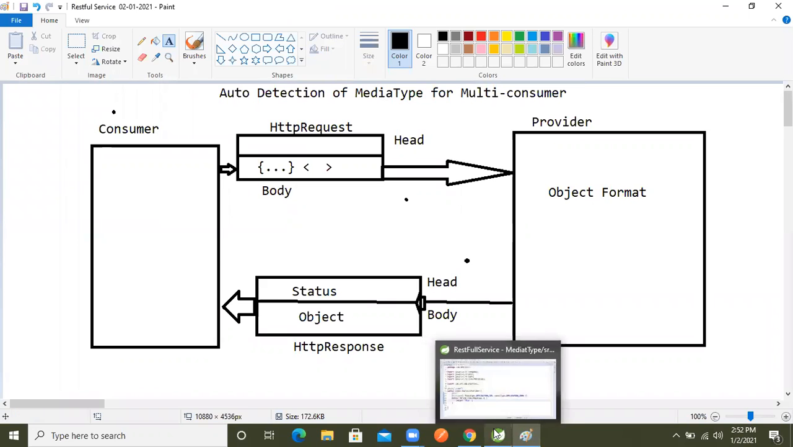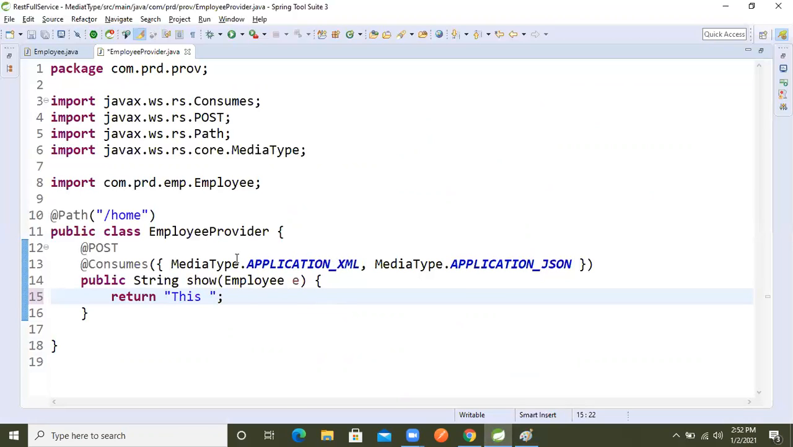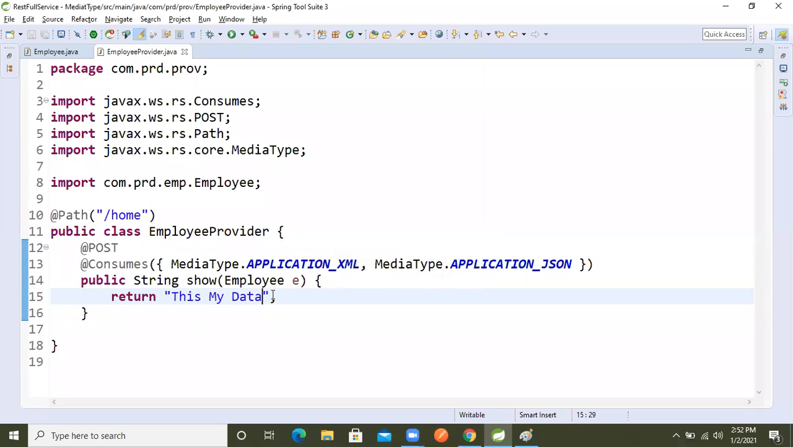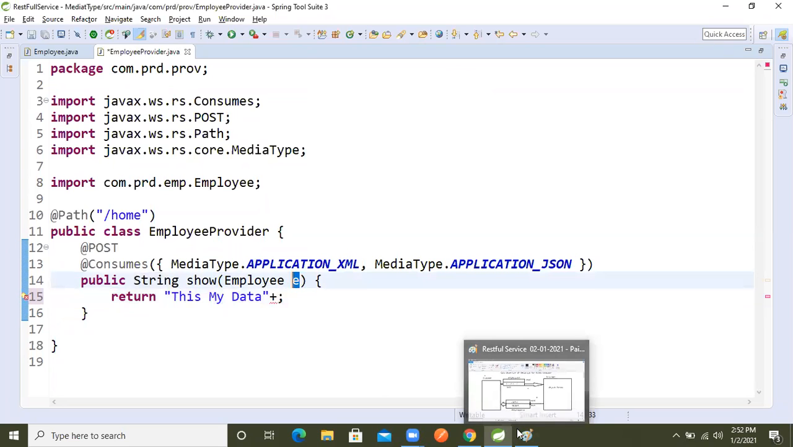So let's leave those things and see it practically. This is my data, right? Because I took the return type here as a string, we will use the setter and getter methods. So here we will take this reference, because we also need to represent the output on the browser.